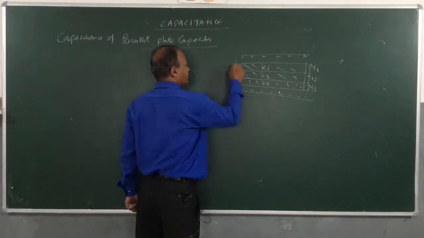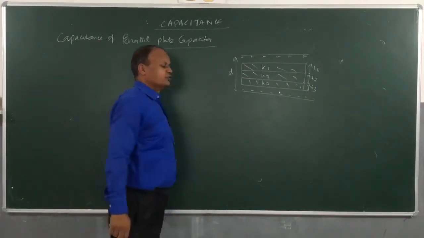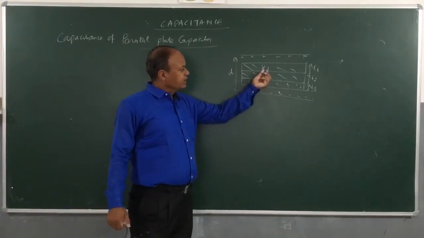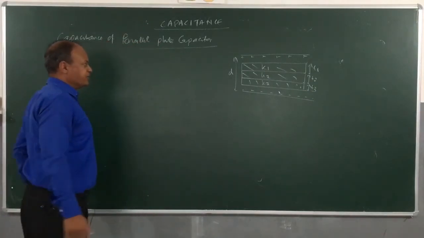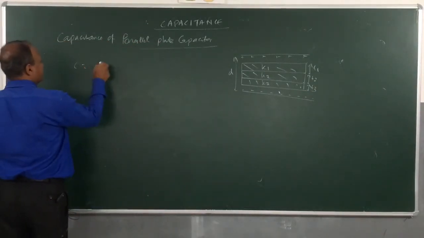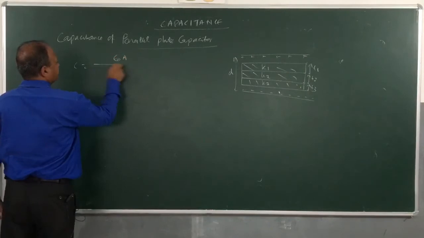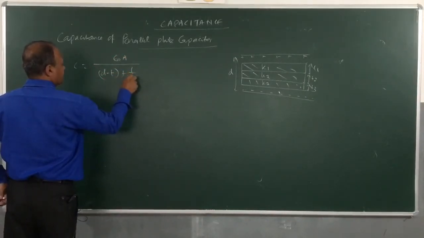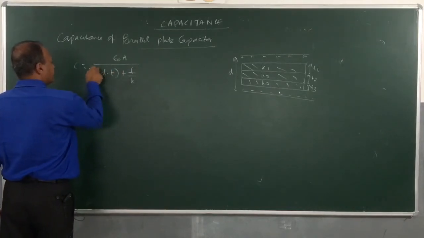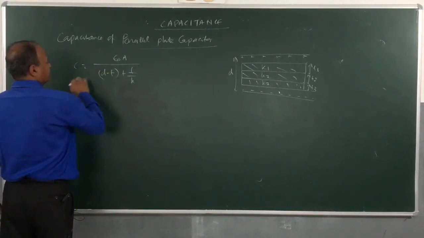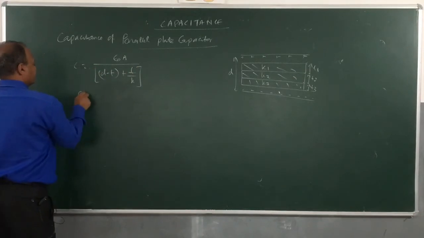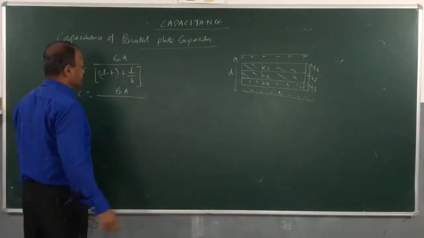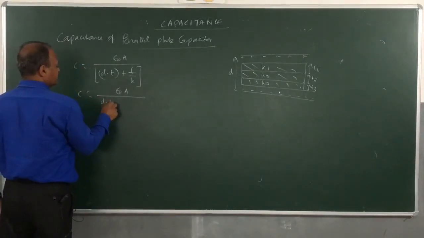Same situation, distance between the two plates is D. So, here you can see that you can modify the previous case. Previously we got C is equal to epsilon 0 A by D minus T plus T by K. Actually, we will modify this. C will be epsilon naught A, with A the same, and then this will be D minus T1